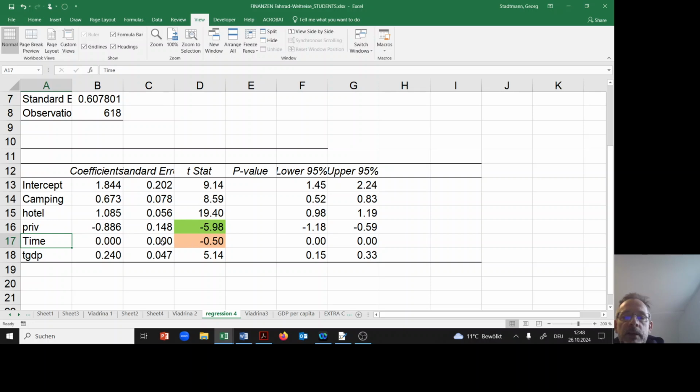The time trend is not significant anymore. So here, time trend not significant anymore. And GDP per capita is significant. So when GDP per capita increases by 1%, the expenditure will increase by about 0.25%.